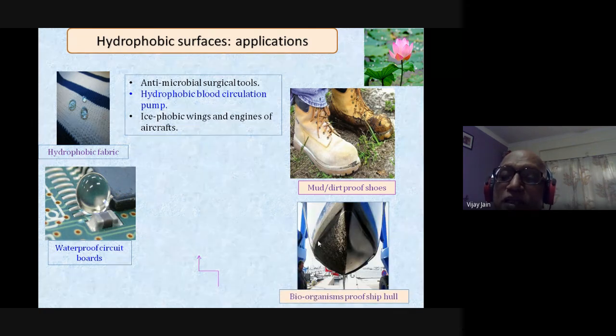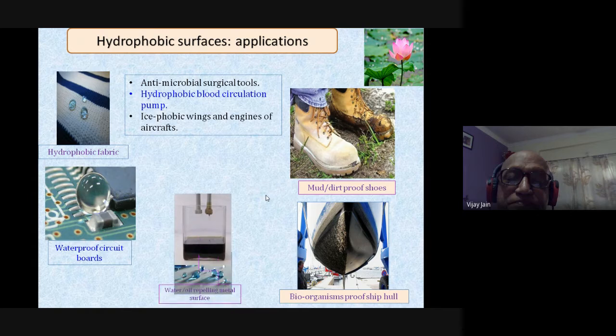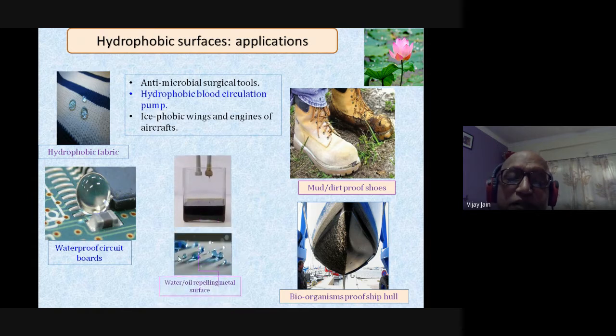In the same way, about the ship hull over here. This is the hydrophobic surface. You can clearly see this is the non-hydrophobic surface, and you can see the status of this surface, which has a lot of problems, bioorganisms, etc. over here, while this one is quite clean. So definitely its life is going to be much lower than this hydrophobic surface. And you can see here how the drops remain there without adhering, and they are repelling.